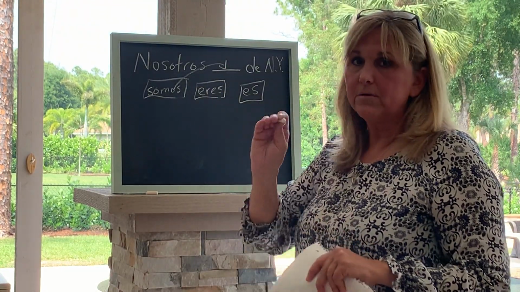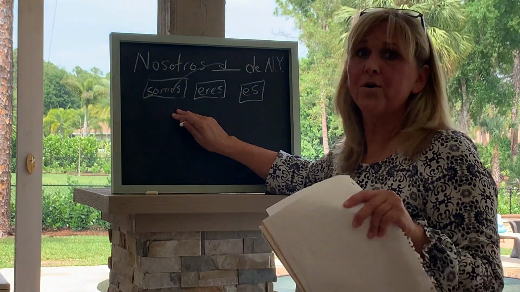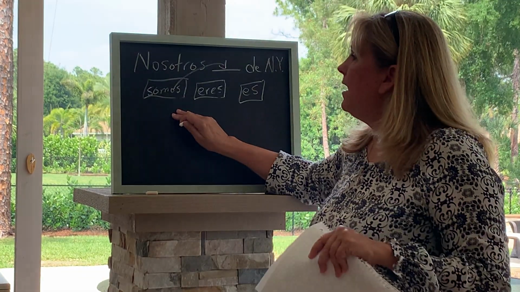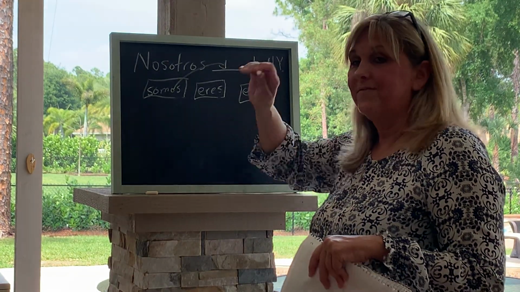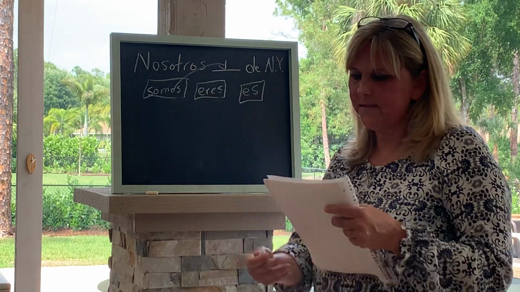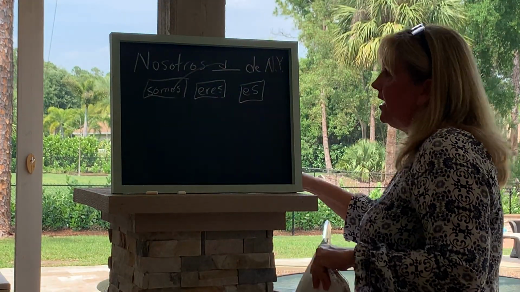Also, good news: remember when I showed you the conjugations of ser, there are no accent marks. So in the next section, section K, you actually have to type the word in, but there are no accents, so you won't get tripped up by that. Okay, so that is section J.